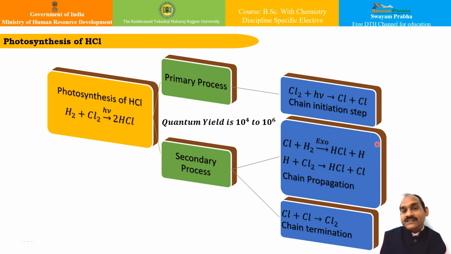And hence the reaction proceeds rapidly in the forward direction and increases the quantum yield. So the overall rate of reaction is governed by this reaction, and since it is an exothermic reaction, it is self-driven, and therefore your quantum yield is so high.